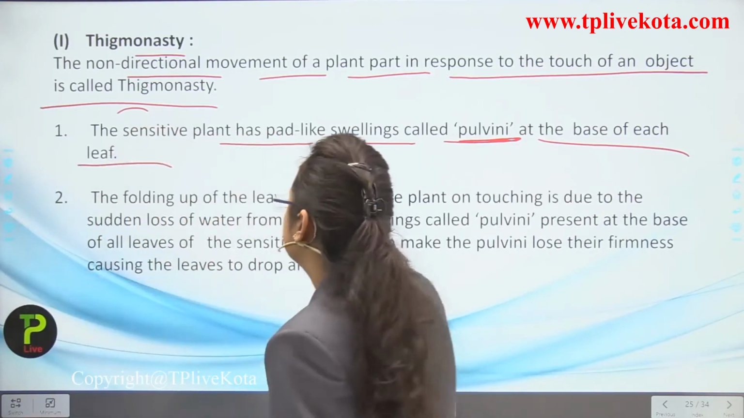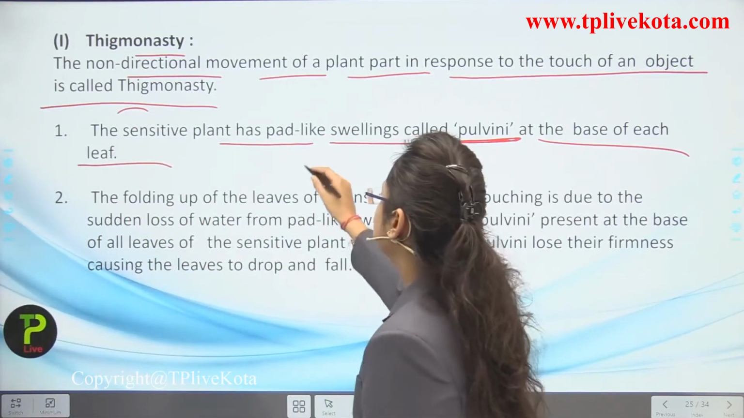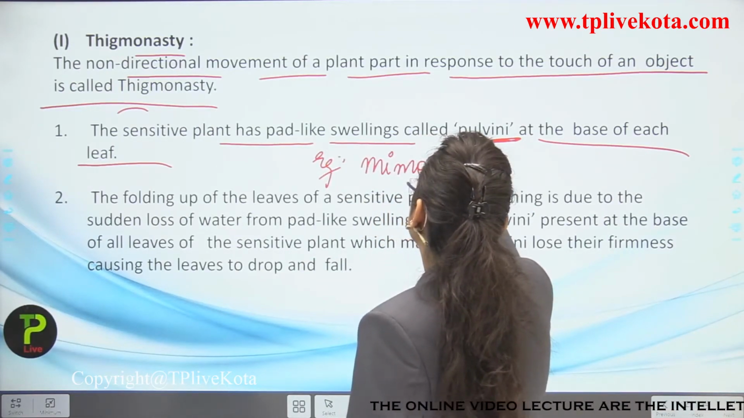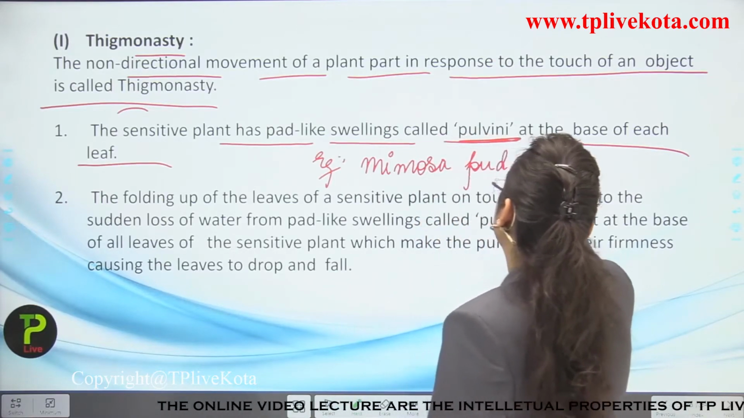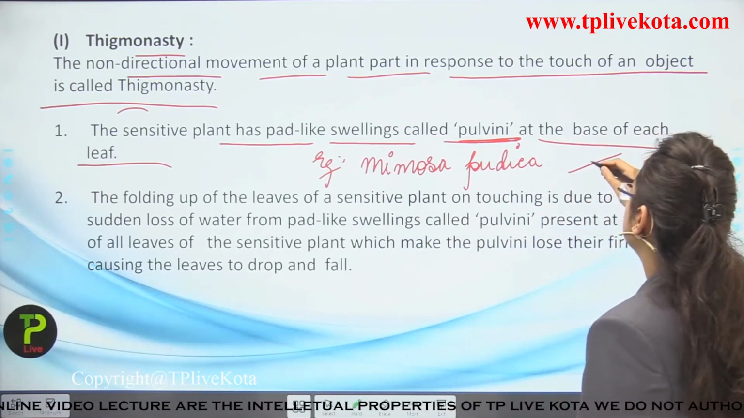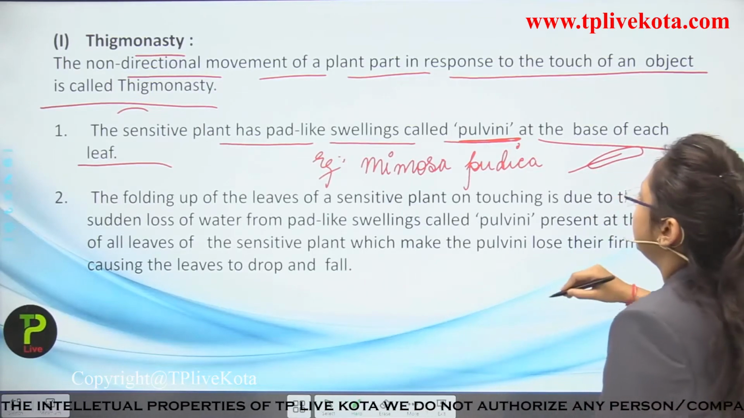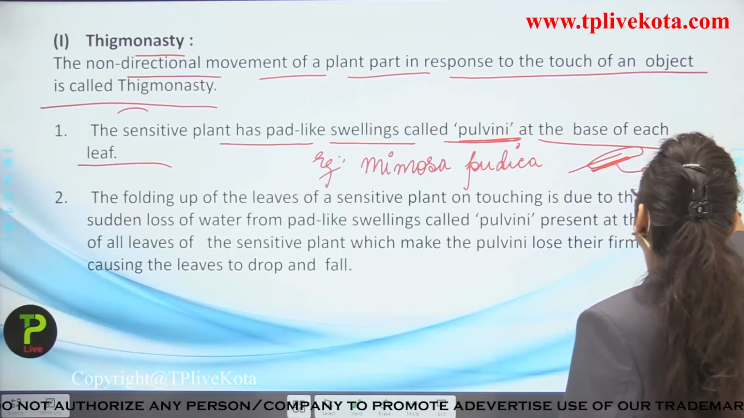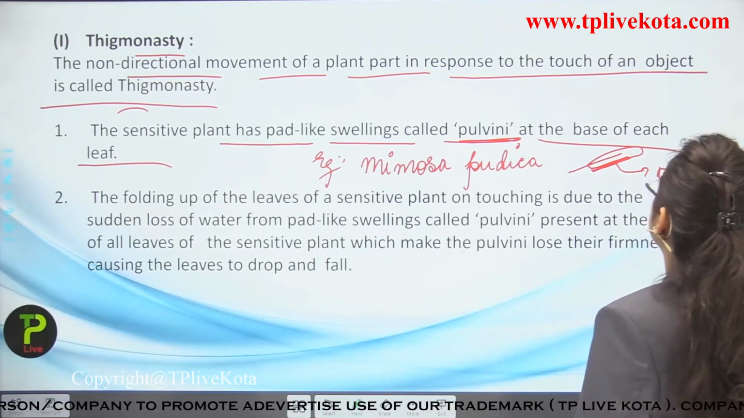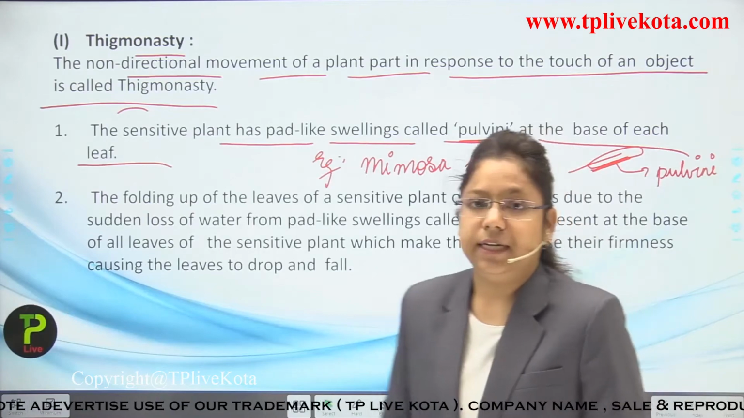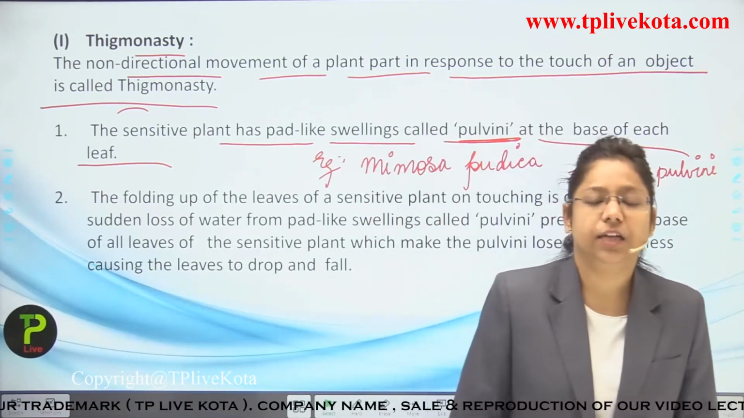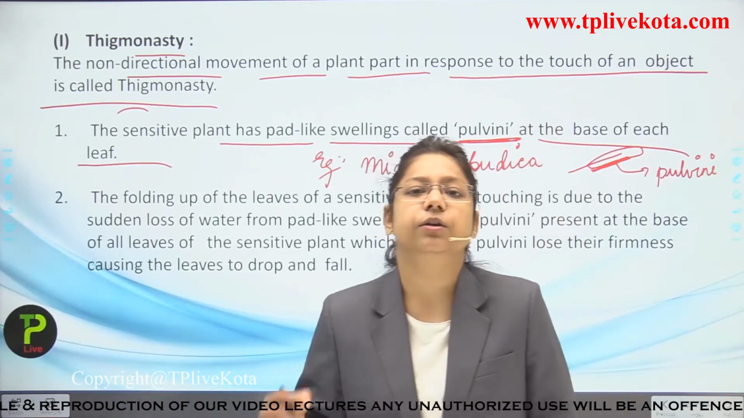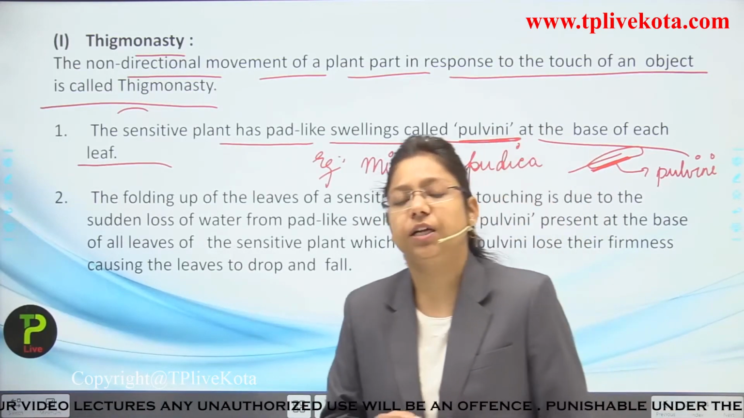So what happens? If we talk about Mimosa pudica, I am taking Mimosa pudica as an example over here. It is known as what? The touch-me-not plant as well. So what happens? This is a plant leaf. Now this plant leaf has a pad-like swelling which is known as what? The pulvini. Okay, now this pulvini is the receptor. It is acting like a receptor of the touch. Now when this pulvini receives a particular touch, it is sensitive towards touch